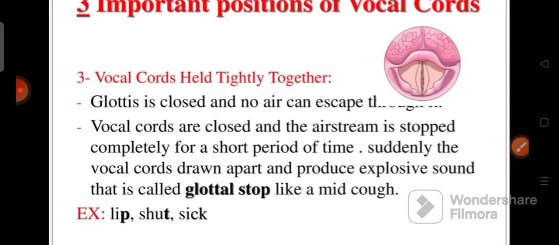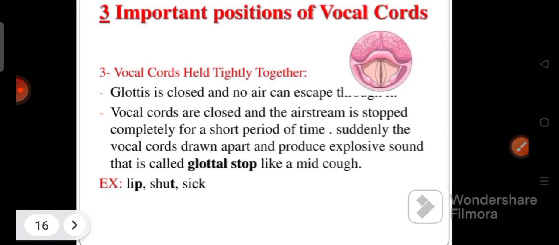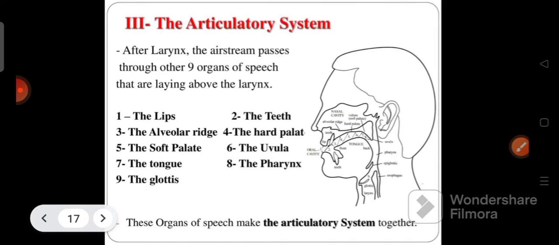Suddenly, the vocal cords are drawn apart and produce an explosive sound called a glottal stop, like a mild cough. For example, the last sounds of lip, shut, sick. These sounds are produced with a glottal stop.